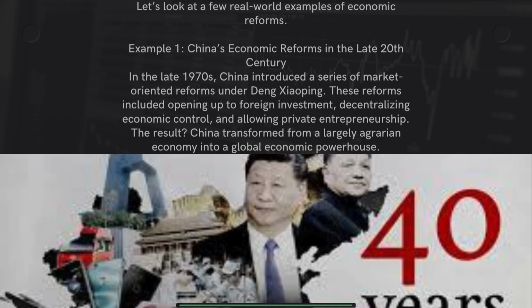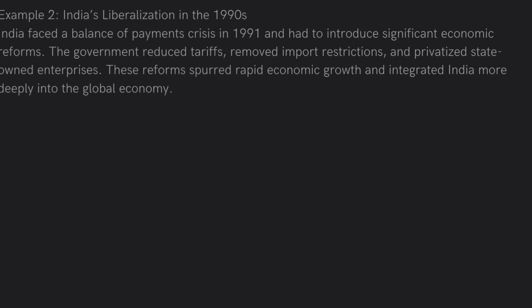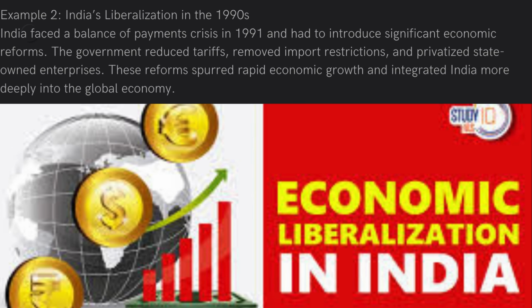Example 2: India's liberalization in the 1990s. India faced a balance of payments crisis in 1991 and had to introduce significant economic reforms. The government reduced tariffs, removed import restrictions, and privatized state-owned enterprises. These reforms spurred rapid economic growth and integrated India more deeply into the global economy.